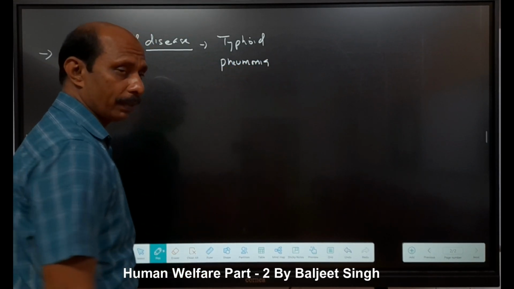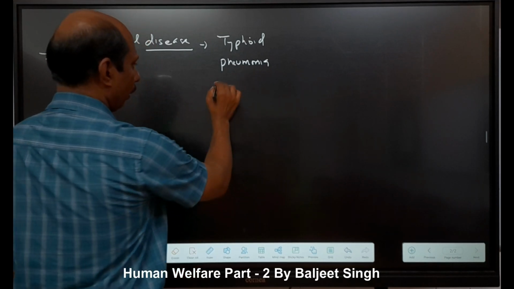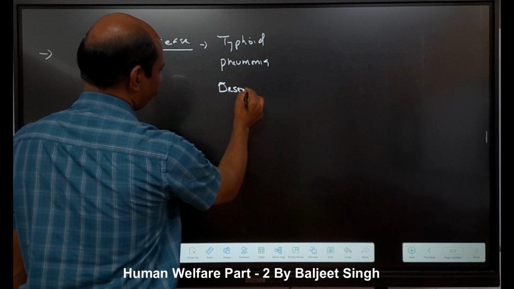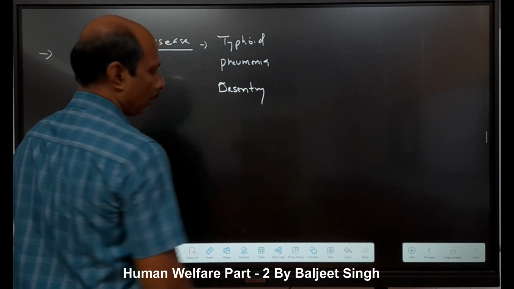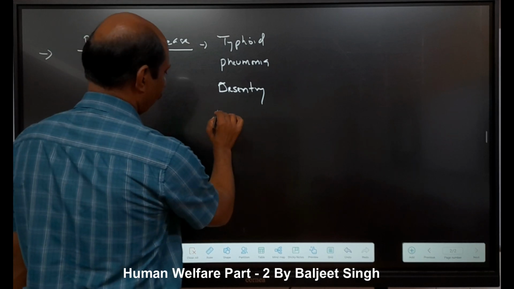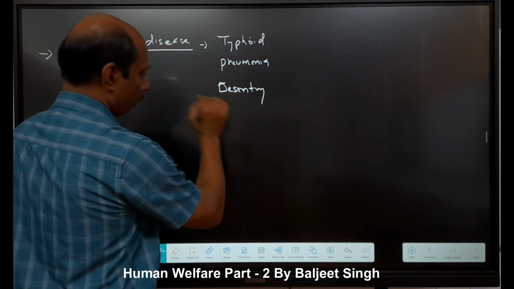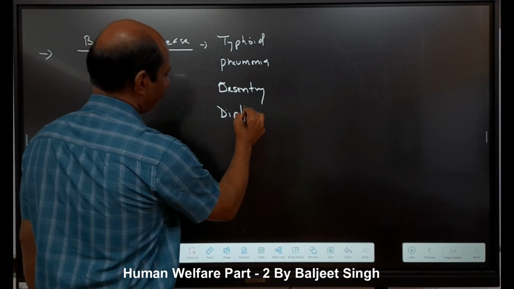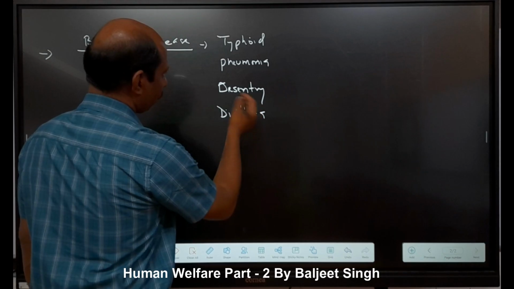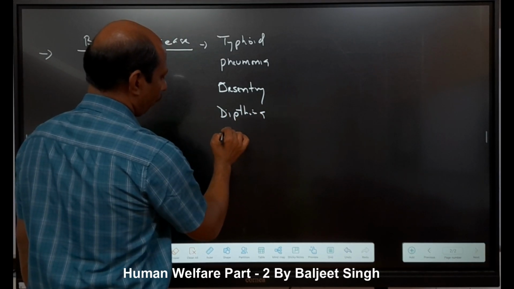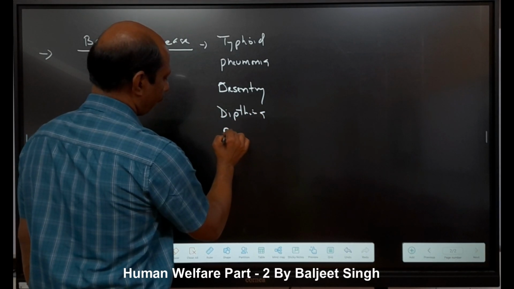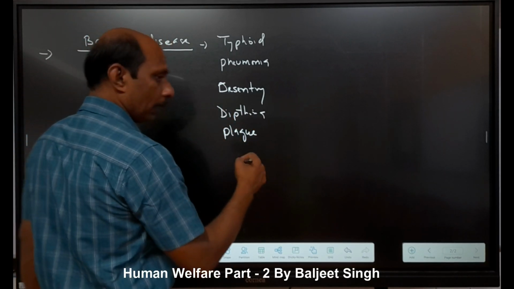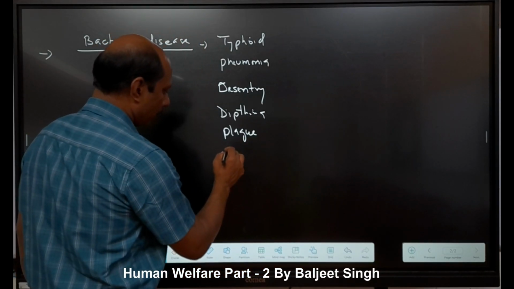Third is dysentery. Another is diphtheria. Next is plague. And the last one given is tetanus, right?